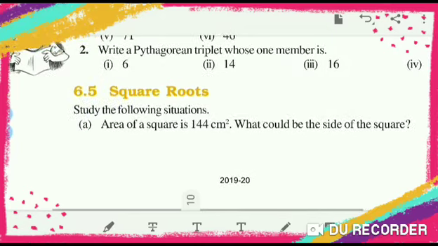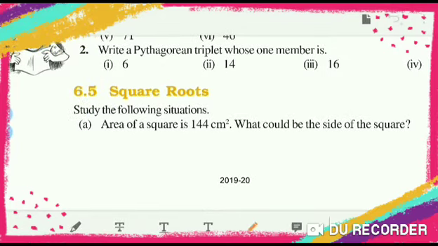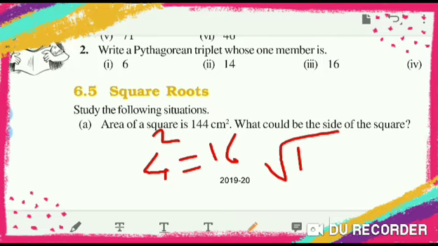Then next point is square roots. Now I told you that if 4 square is equal to 16, then it means square root of 16 is equal to 4. Okay.